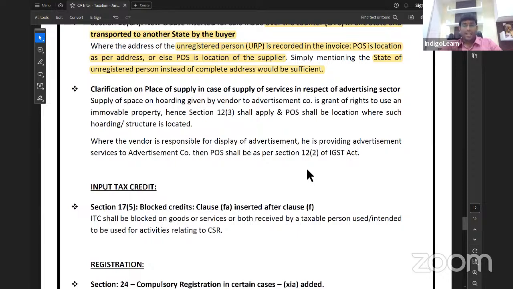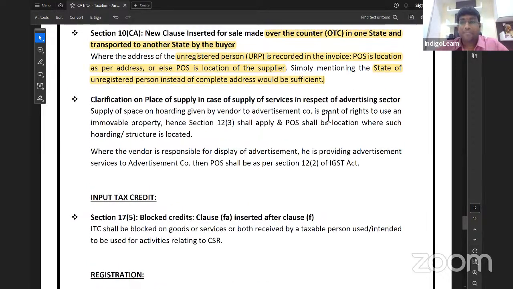Next line. Clarification on place of supply in case of supply of service in respect of the advertising sector. Supply of space for hoarding given by a vendor to an advertisement company is a grant of rights to use immovable property. Hence, section 12(3) will apply and the place of supply will be determined as per the immovable property. The place of supply is the place where the property is located or intended to be located.